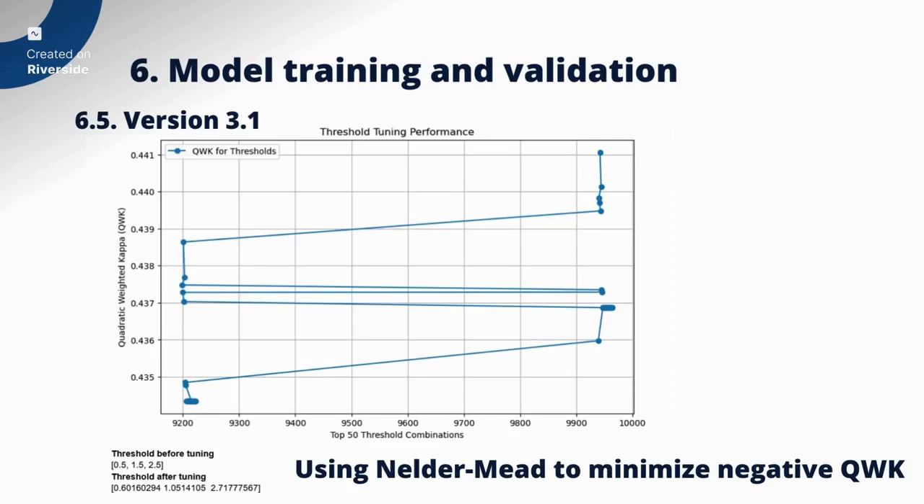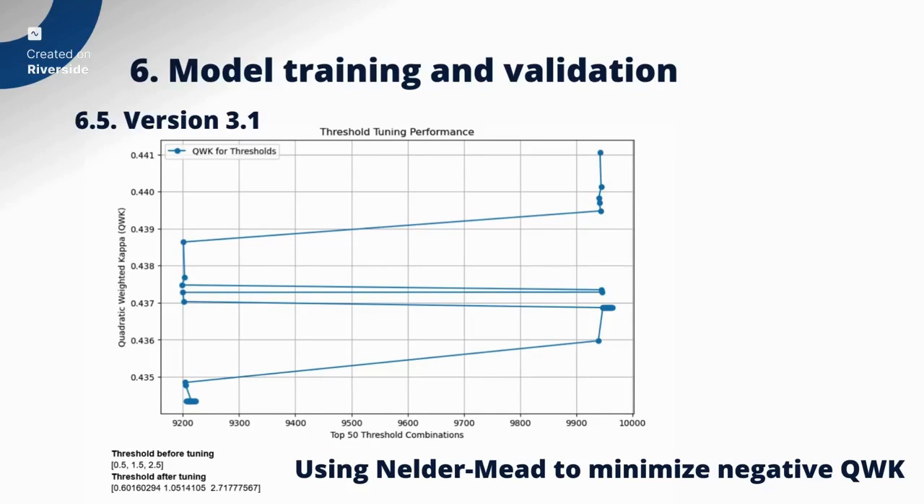Since version 3.1 is pretty much the same as version 3.0 with an extra random forest regressor, we also use the same tuning method. The method we use to find the threshold that maximizes the quadratic kappa score is the Nelder-Mead optimization method. It's basically a method to find local minima without having to find a gradient, and it's a simple and quick calculation. But the problem is that it doesn't support maximization, so we have to minimize the negative quadratic kappa score.